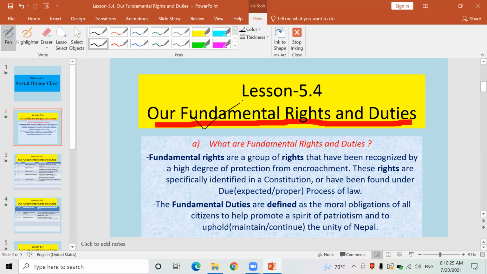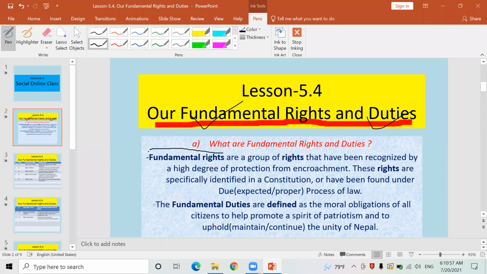What is a fundamental right? First of all, we should know it, we have to be familiar with this. Then what are duties? We have to know the definition. If we know the definition of duties and fundamental rights, it will be easier to understand this lesson. Therefore, I have brought here, first of all, the definition of fundamental rights and fundamental duties. Okay.